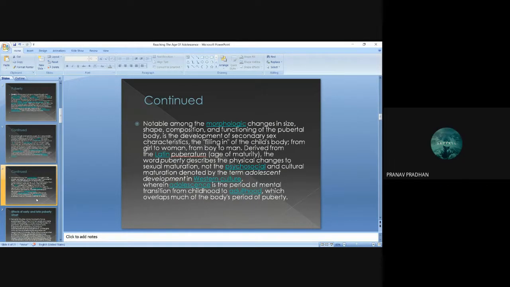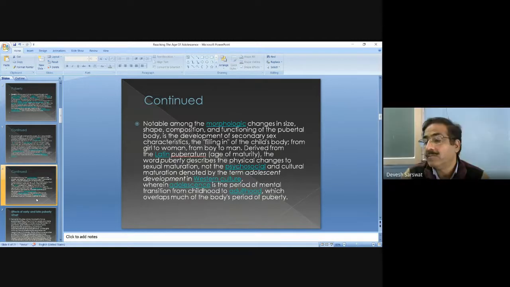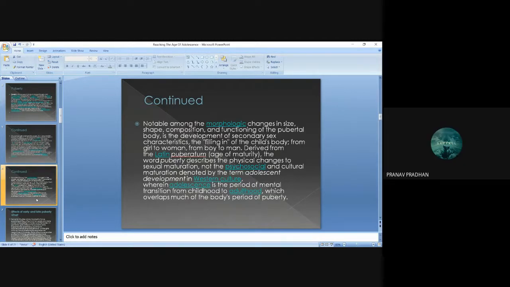Notable among the morphologic changes in size, shape, composition, and functioning of the pubertal body is the development of secondary sex characteristics, the filling in of the child's body from girl to woman and boy to man.